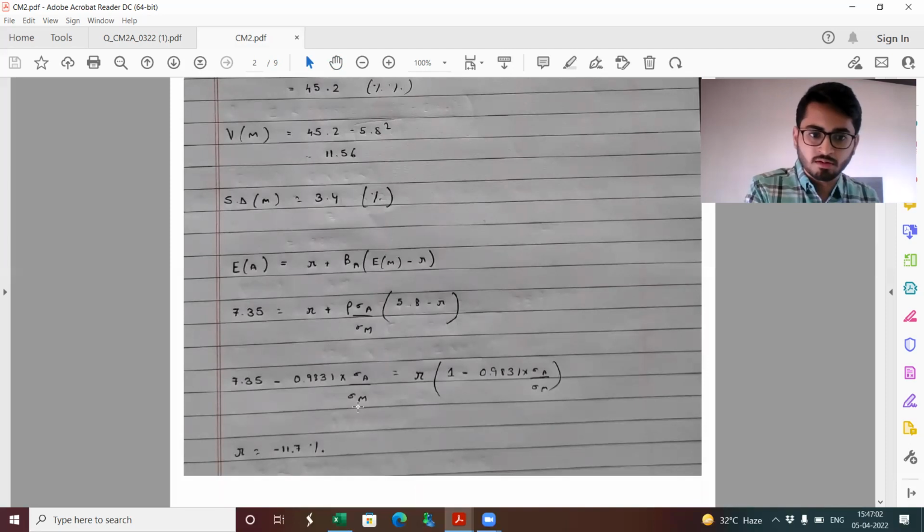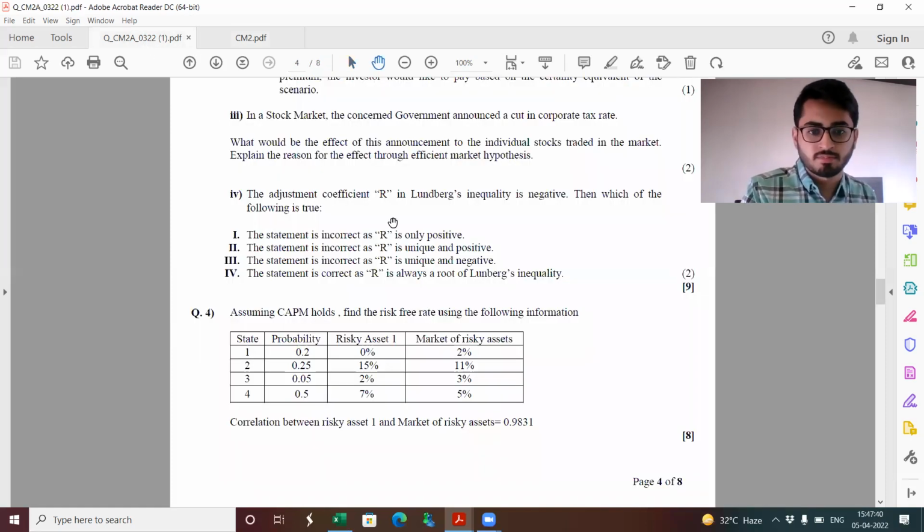It did look a bit weird getting a negative risk-free rate, but I rechecked the calculation. Again, if any of you find any calculations which are incorrect, or if you think that any of the solutions which I've discussed might not be the best choice or might not be fully correct, please let us know through comments. We will take a look at it, and in the interest of all the viewers of this video, we shall be making changes to recommendations as well, in case we feel that there have been certain incorrect approaches or calculations or solutions discussed. So please feel free to use the comments box to come up with any alternative answers you feel is the correct one and not the one discussed in the particular video.